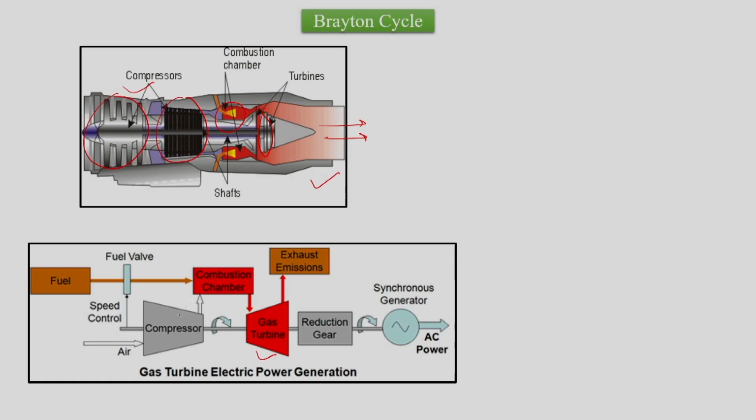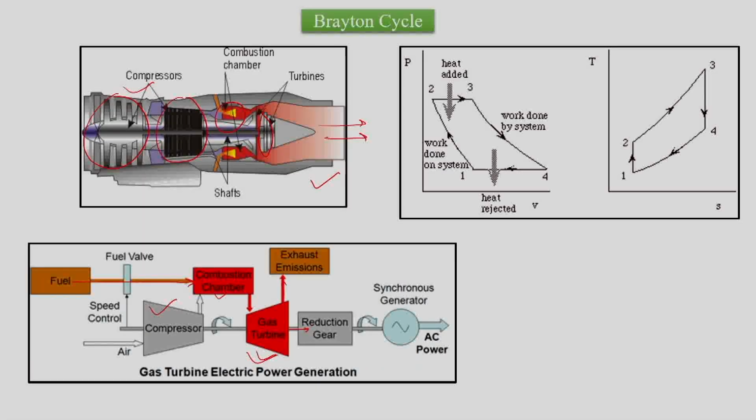But when we work for electricity generation, we have a compressor compressing the air, maybe multiple compressors compressing the air. Then we have the combustion chamber, which is going to produce heat due to chemical reactions, for which we have a supply of fuel. Then the high pressure, high temperature air will be expanded into the turbine. Then we have the exhaust, but this turbine is connected to the generator, which will generate the electricity.